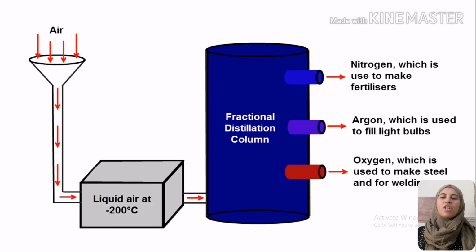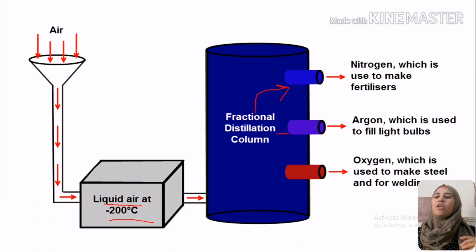In fractional distillation, at first we will liquefy the air at -200 Celsius. So we will have the atmospheric air and we will cool it down to -200. After a lot of cooling, we will start to gradually warm the air. By gradual warming, we will make fractional distillation.